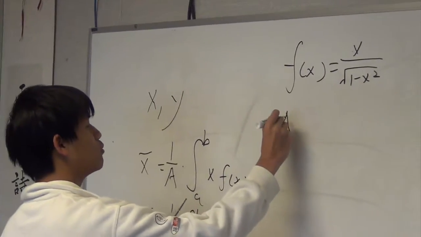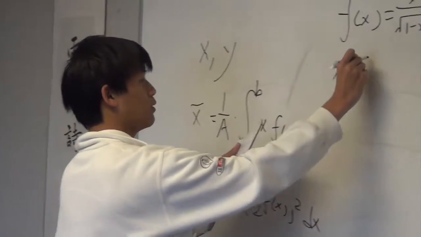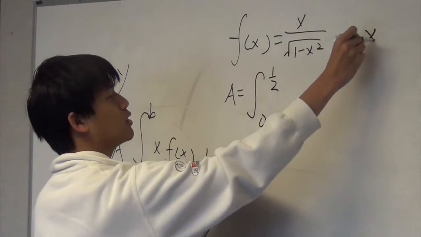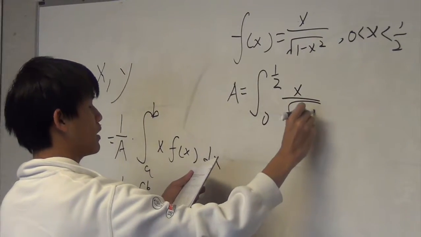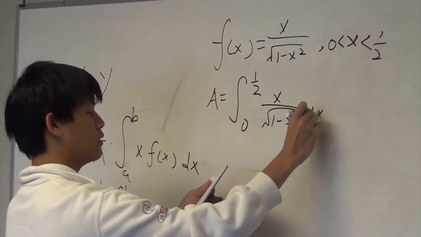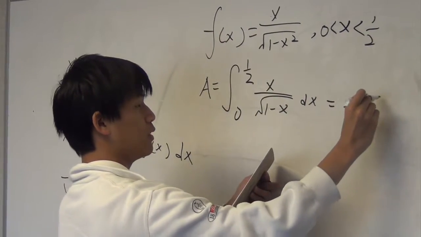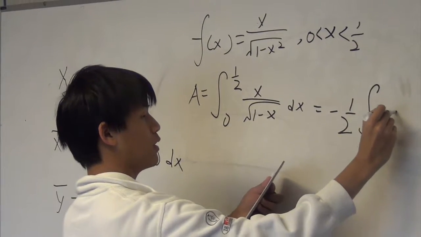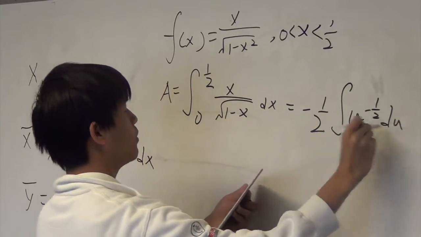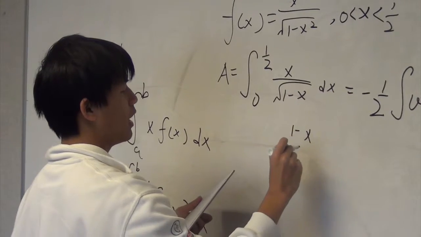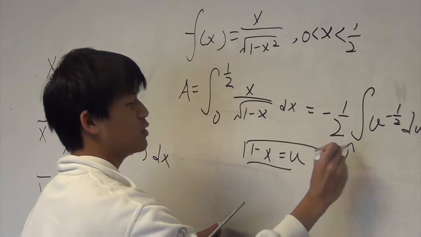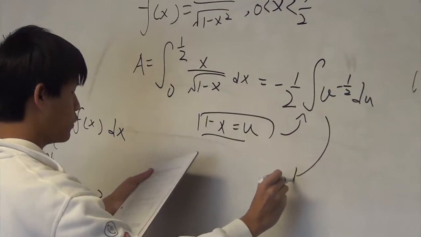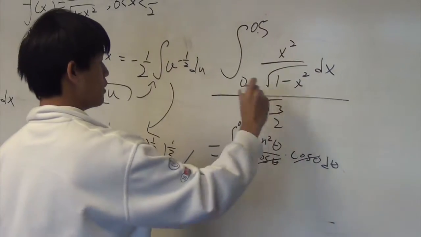The area will be equal to the integral from x equals 0 to 1/2 of 1 over root 1 minus x dx, which equals the integral of u to the negative 1/2 du, where 1 minus x is u. Plug into this equation, and this becomes next. After that, we can now find the x component.